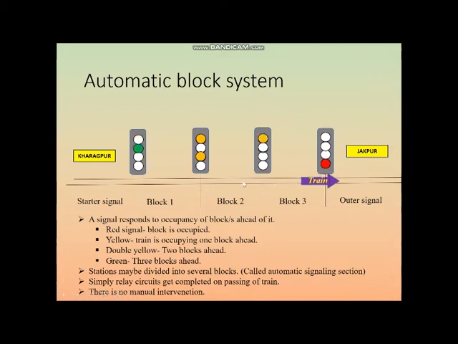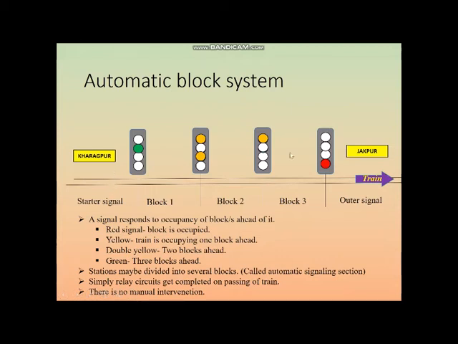And if it turns green, it means that at least for the next two blocks, there is no train, so the train can proceed. Each and every signal may have some speed limit. Stop means definitely the train has to come to zero speed. Single yellow means around 30, then double maybe around 60. I am not sure about the speed limits. And green means they can proceed as per the desired speed limit or the speed restriction of this section.